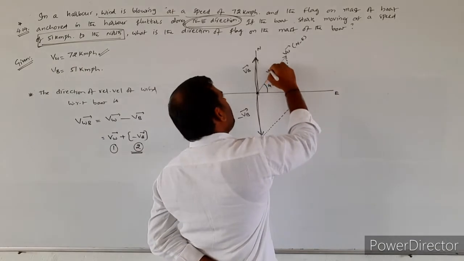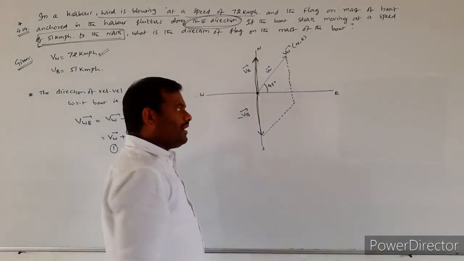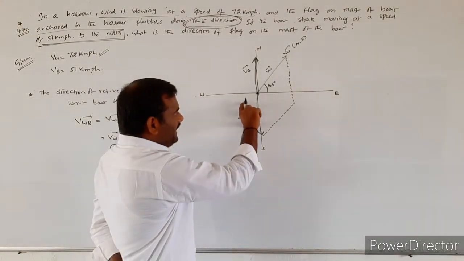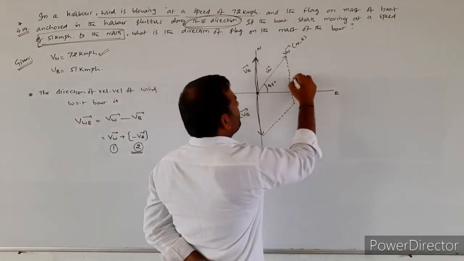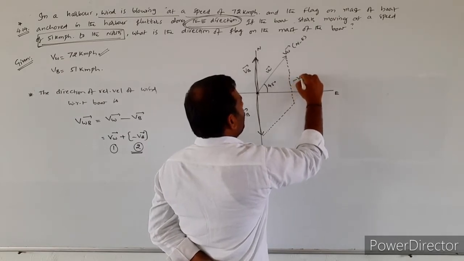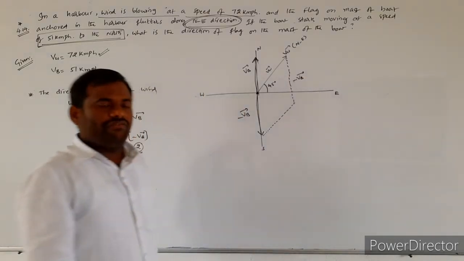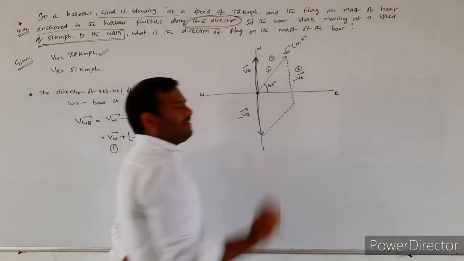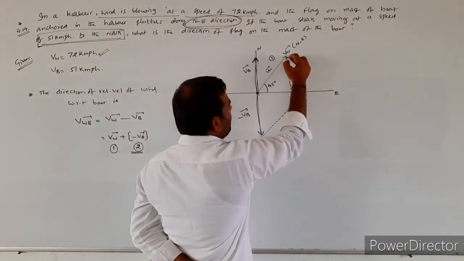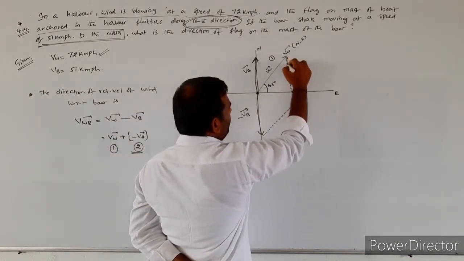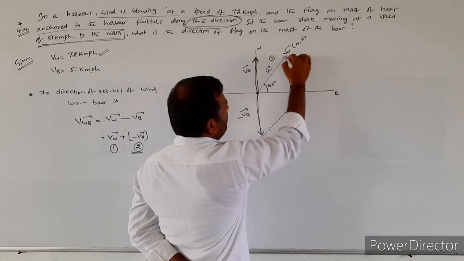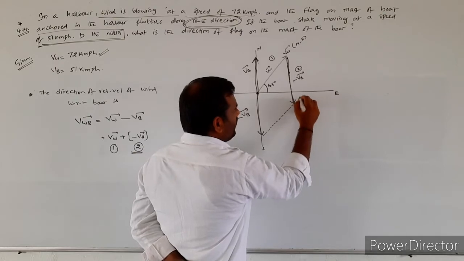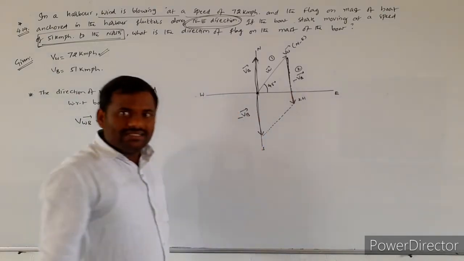If this is VW bar, this parallel vector is also VW bar. If this is minus VB bar, this vector is also minus VB bar. Assuming this is the first vector and this is the second vector, the head of the first vector is joined with the tail of the second vector, and this is the head of the second vector.